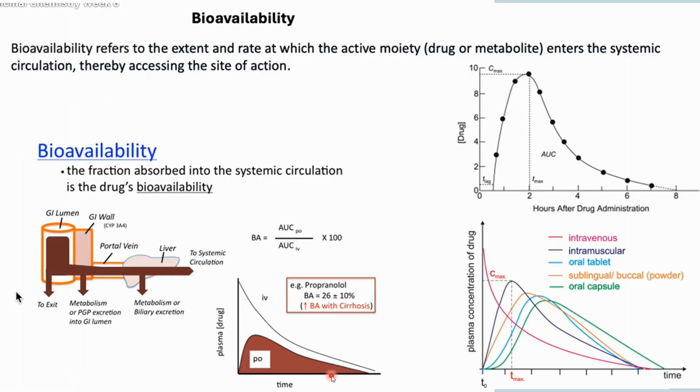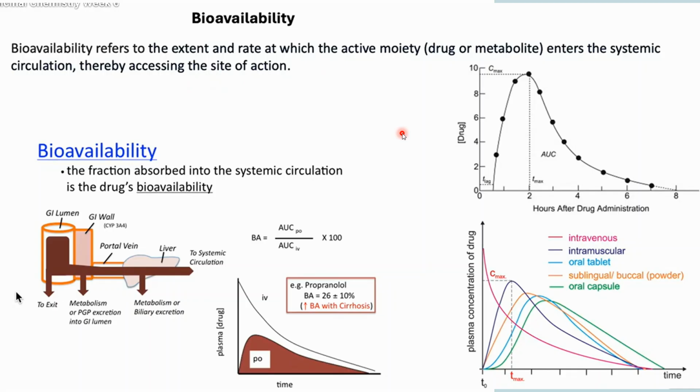So there comes a term, that is bioavailability. I'm again explaining this term. Bioavailability refers to the extent and rate at which the active moiety, that is drug or metabolite, enters the systemic circulation, thereby accessing the site of action. As the name suggests, bioavailability means the fraction of a drug which is actually absorbed into systemic circulation. What do you mean by that now?